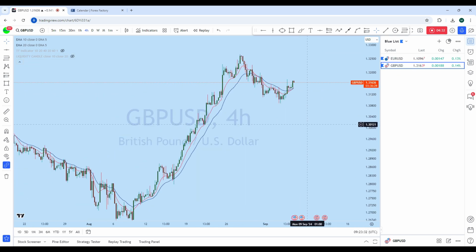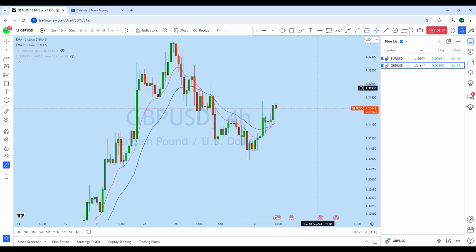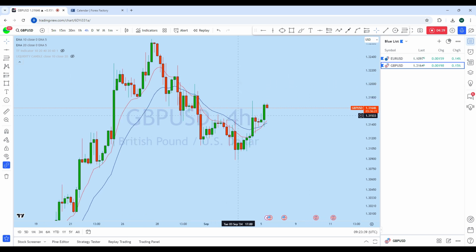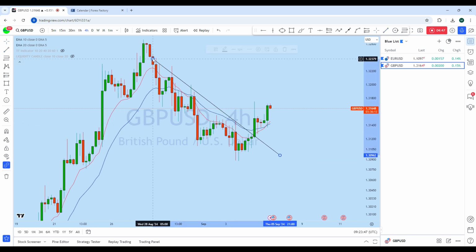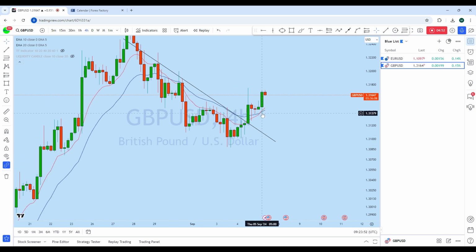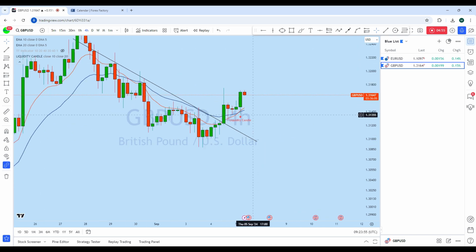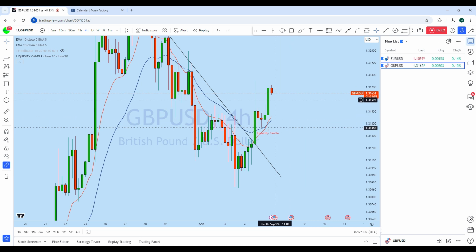Dropping down to the GBPUSD, we can see that GBPUSD has formed a similar kind of price action. This is the 4-hour, and as euro dollar and GBPUSD have similar price action, we will not go into detail on the monthly and weekly. Now from the 4-hour, we can see that in the previous session GBPUSD formed a liquidity candle, which in fact gave a support, as the price moves from liquidity to liquidity, and we are expecting GBPUSD to break below this support level.